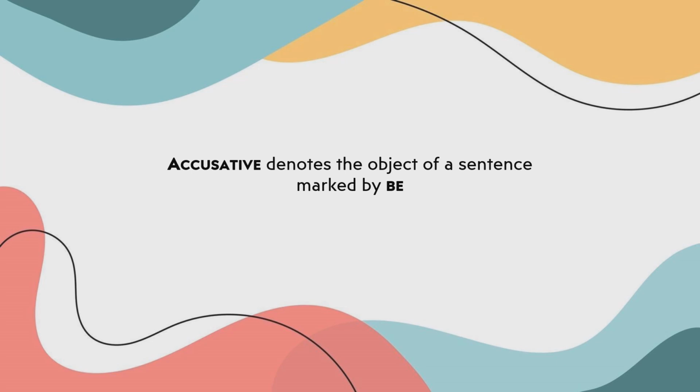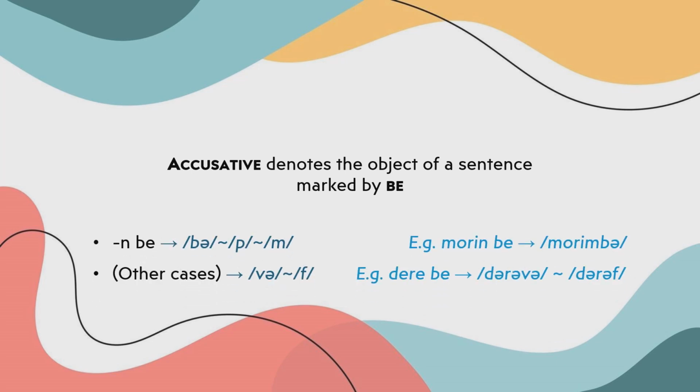Let me talk a little bit about the pronunciation. If 不 is attached to words which end with n, it will sound like b or v or m, depending on how fast you speak. For example, morin plus b will sound like morimb or morimp or morim.